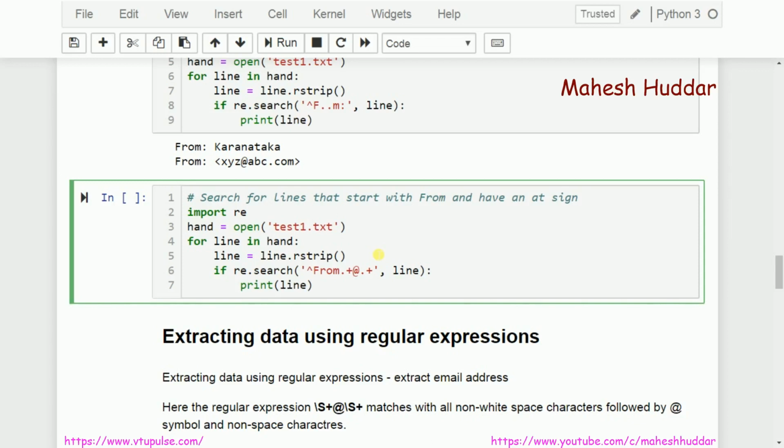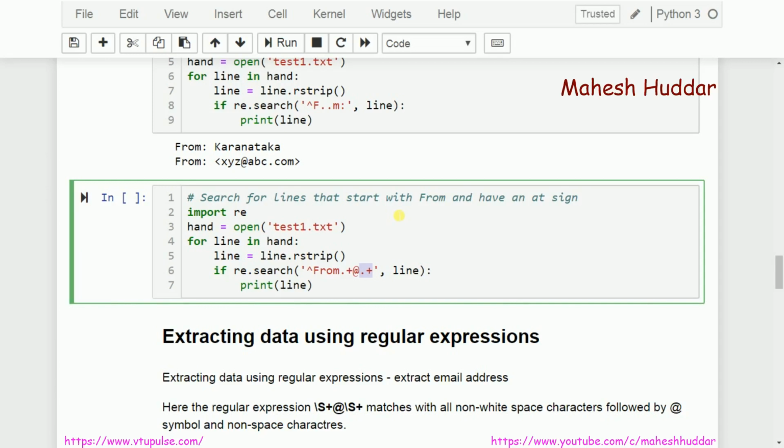So what we have so far is, I am trying to search for a line which starts with from, followed by any character. Any character is nothing but dot. But how many? We can have 1 or more any characters in this case. After that, there may be one at symbol. After that, again there may be anything, so any character means dot, and any number of characters means plus. Sometimes if you want 0 characters, you can replace this plus by star also. This is just an example to demonstrate how you can use a regular expression to match something.